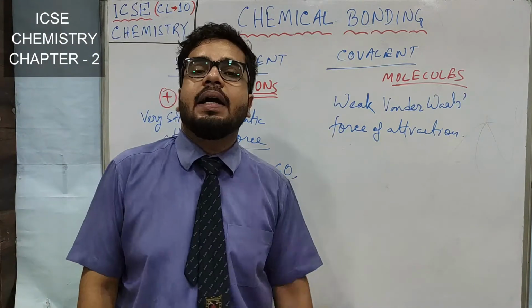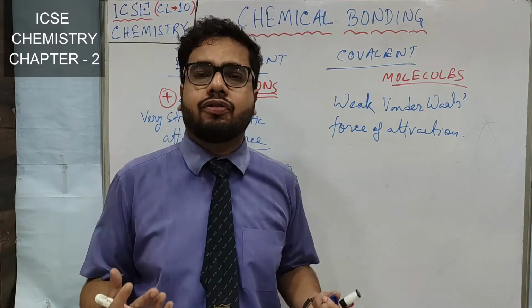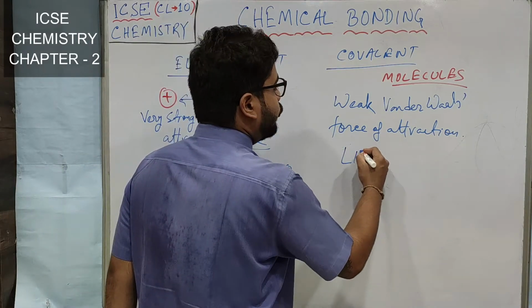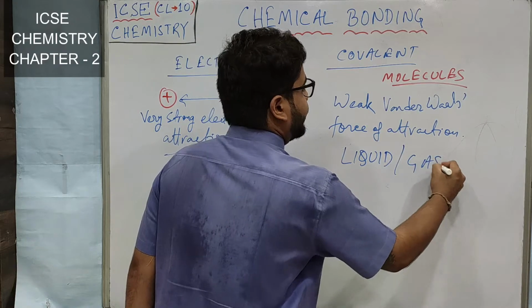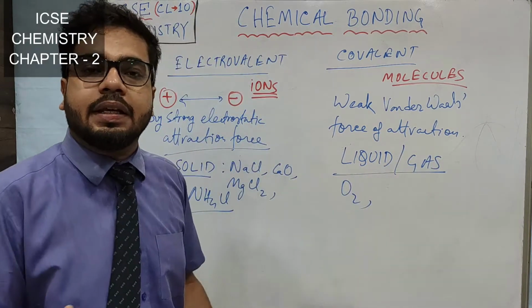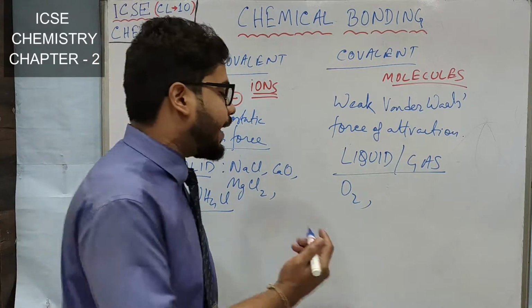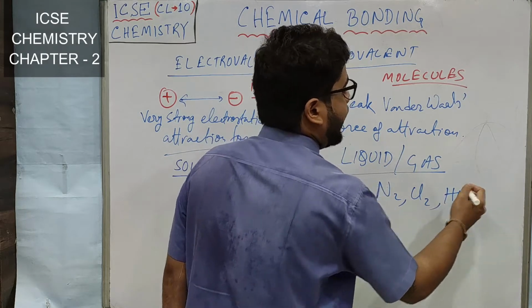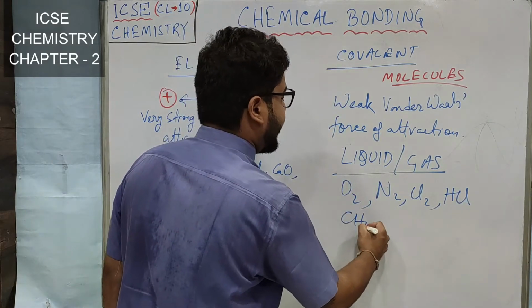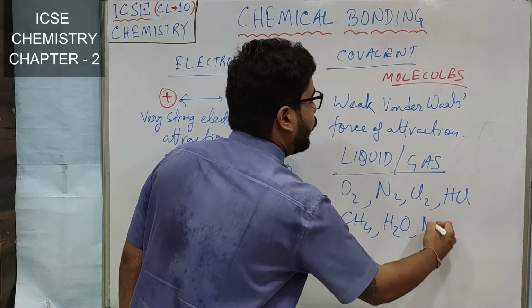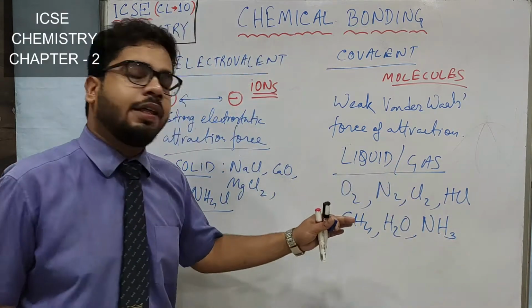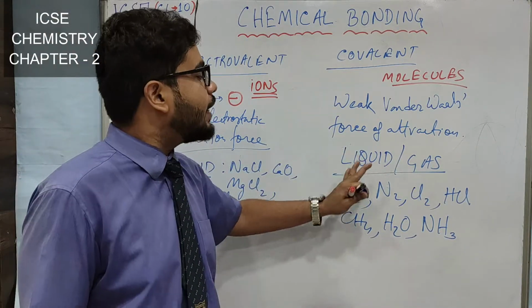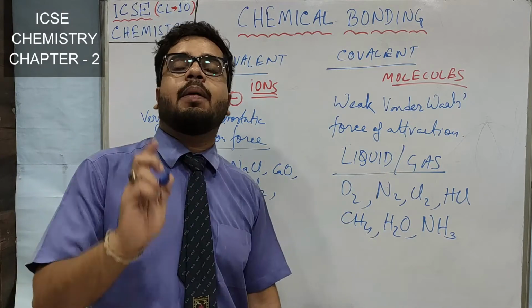But here the attraction force between molecules are not so strong, so they exist in room temperature either as liquid or as gas. Like oxygen. Oxygen is a covalent molecule, so oxygen is a gas. Nitrogen is a gas. Chlorine is a gas. Hydrogen chloride gas. Then say methane is a gas. Water is a liquid. Ammonia is a gas. So here what we can see, as the force of attraction is not that strong, they generally exist as liquid or gas. But don't forget about exceptions.